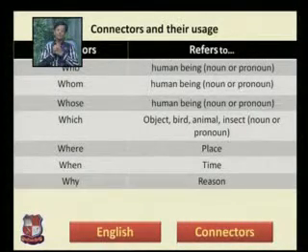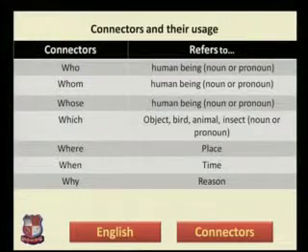The second is whom. The connector whom also refers to a human being, and that human being can be given a name as a noun, or a pronoun. The third connector is whose. It also refers to a human being. That name of the human being can be a noun or a pronoun.